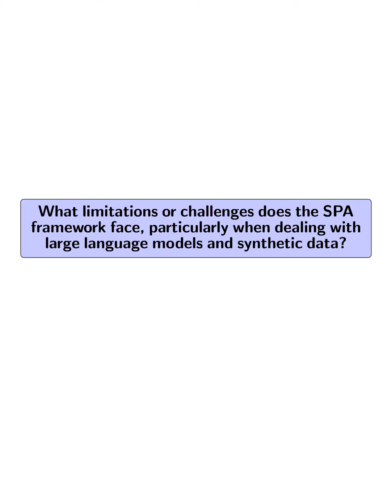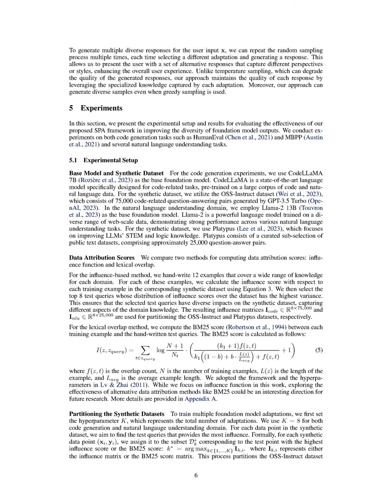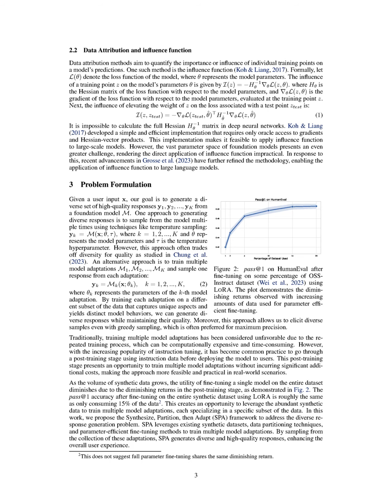What limitations or challenges does the SPA framework face, particularly when dealing with large language models and synthetic data? The SPA framework faces several limitations and challenges, particularly when applied to large language models and synthetic data. One significant challenge is the vast parameter space of foundation models, which complicates the direct application of influence functions for data attribution, making it impractical to compute the full Hessian matrix.